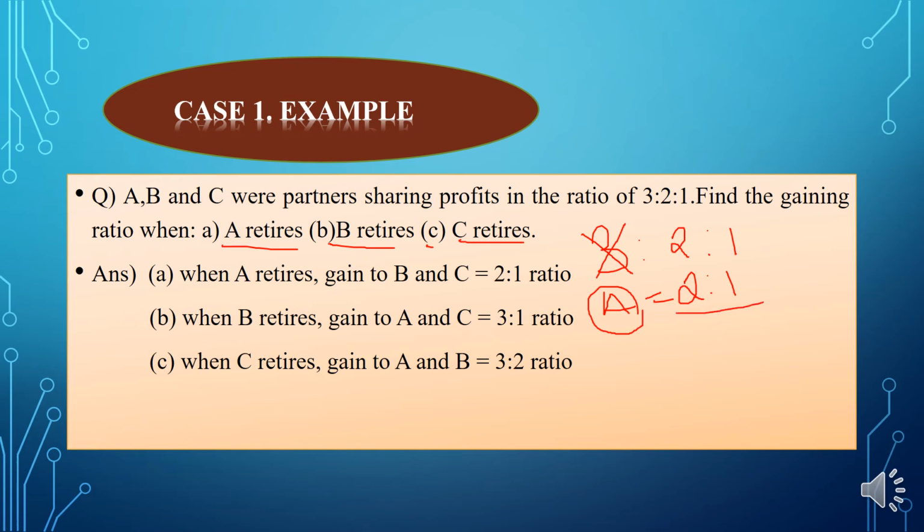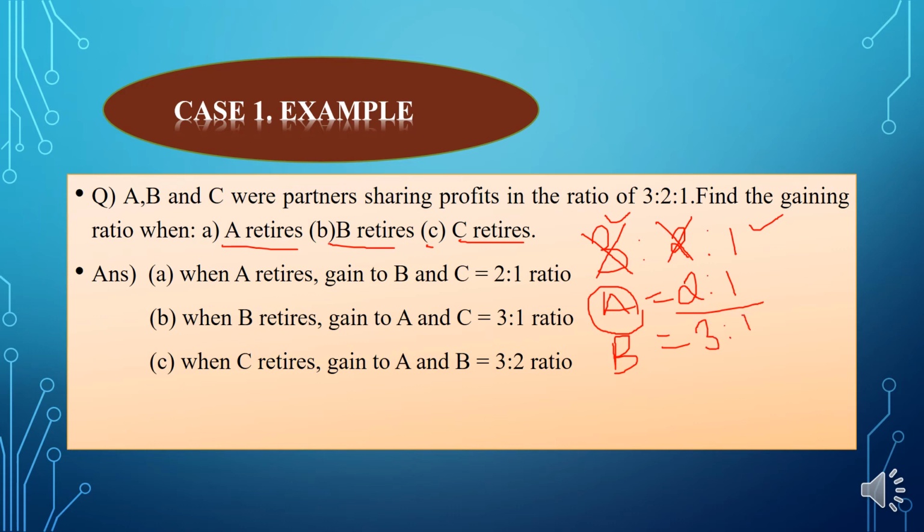And if B retires, then we are cancelling B's share, and we are taking the remaining share, that is 3 and 1, as the gaining ratio of A and C, that is 3:1.